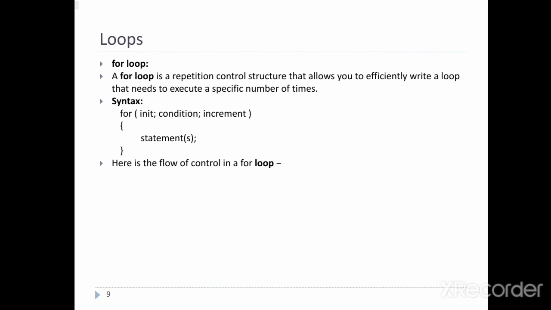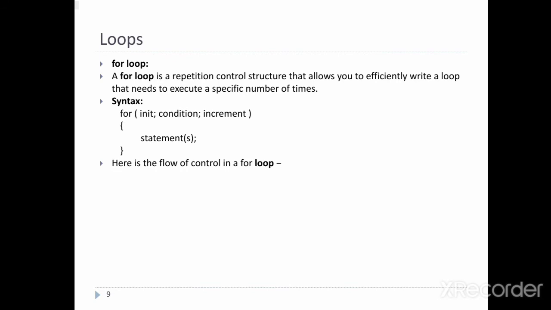The general form of the for statement is shown in the syntax on screen. Okay, for here is a keyword. Body of the loop is either an empty statement, a single statement, or a block of statements. The initialization is an assignment statement that is used to set the loop control variable, and the test condition is the condition. In the for loop syntax, see: init, that is the initialization, then condition. The condition is a relational expression that determines when the loop exits, and the increment defines how the loop control variable changes each time the loop is repeated.